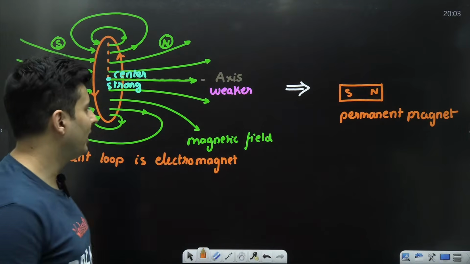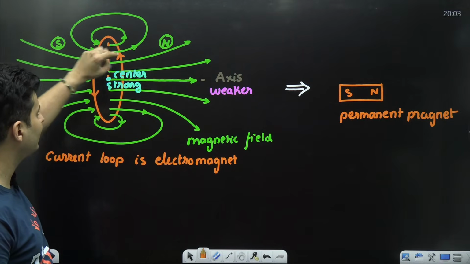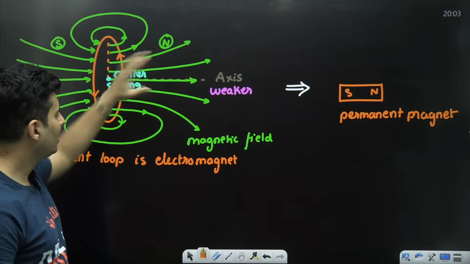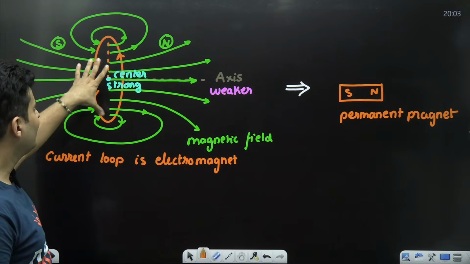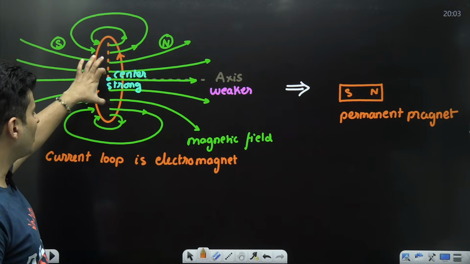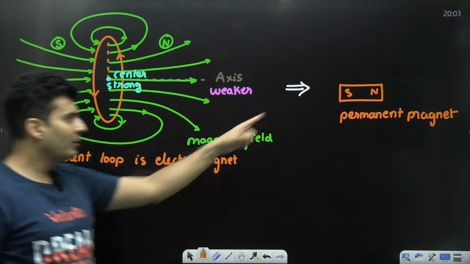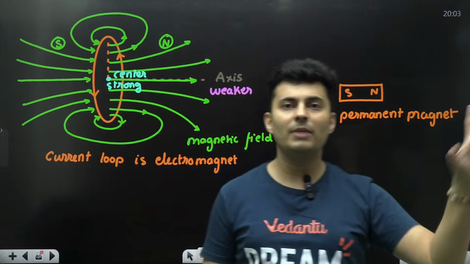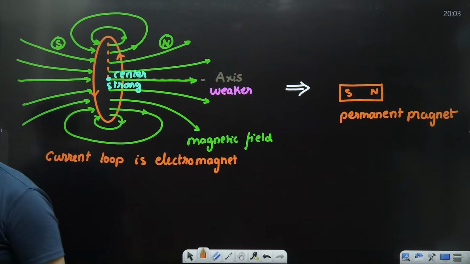North pole, south pole are there. This is an electromagnet because only when you supply electricity, these poles are developed. If there is no electricity, these polarities go away. So you can turn the magnetic properties on and off by turning the current on or off. Here you can't do that. It's a permanently made magnet. Is that absolutely clear? I hope you loved this diagram.